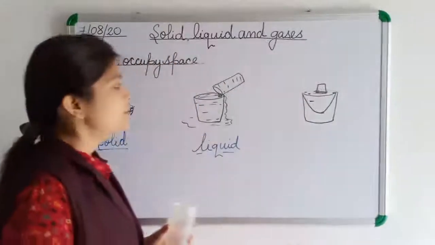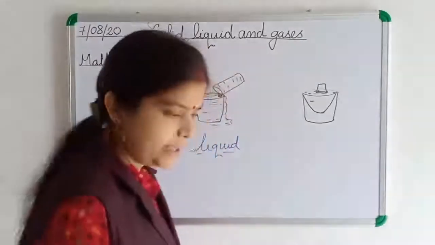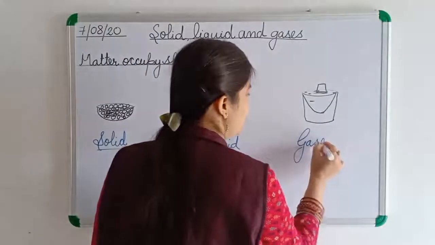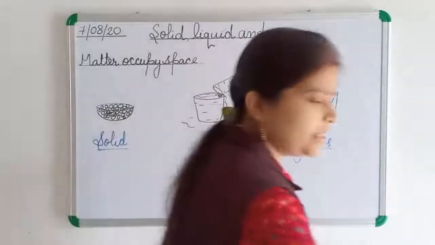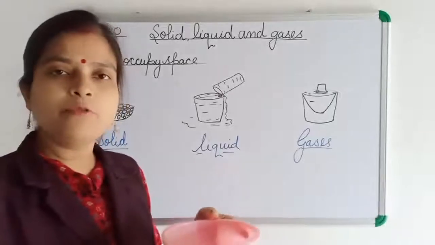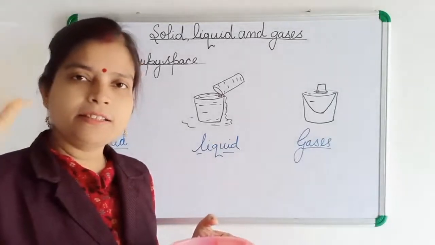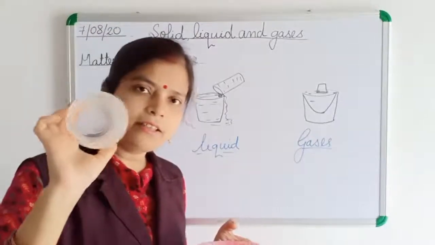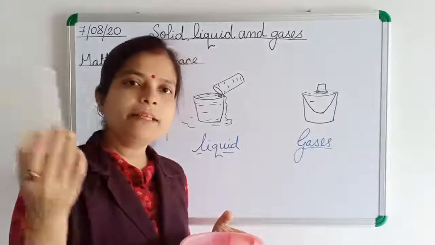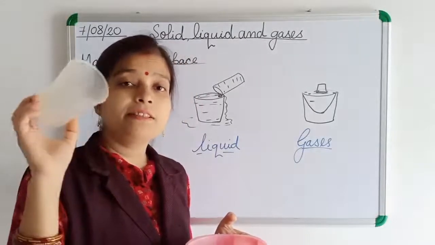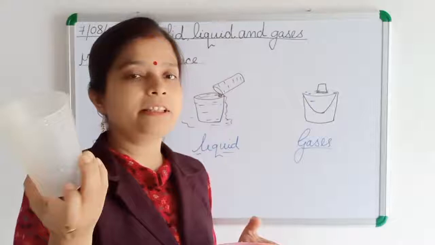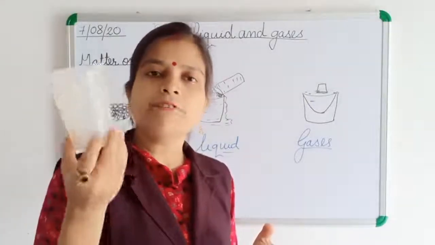Now we are going to see the activity which is related to gas, to show that gases also occupy space. For this, this is the mug with water, and this is the glass which is empty. Nothing is there now. Is there anything? No solid object is there, no liquid is there. But there is something. It is filled with gas. So nothing is empty. If nothing is there, then gas is there. So this is filled with gas.